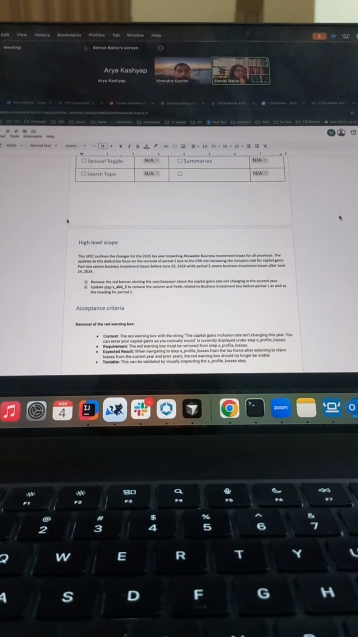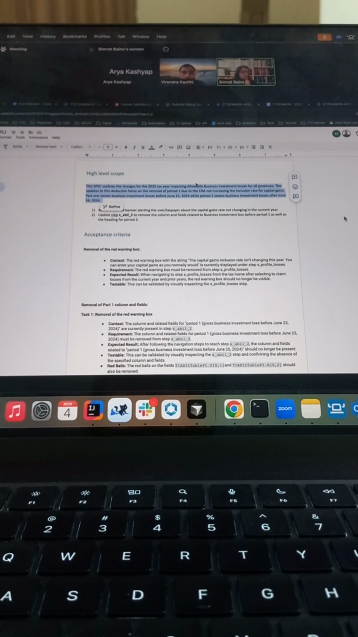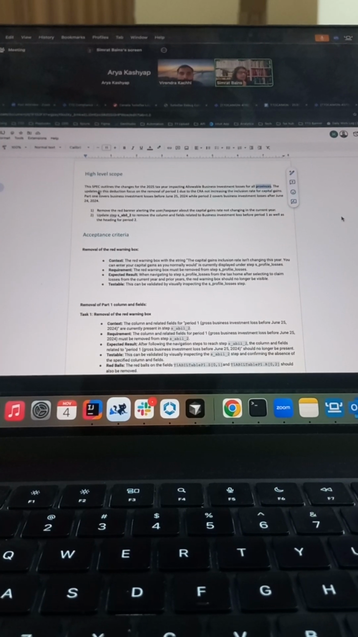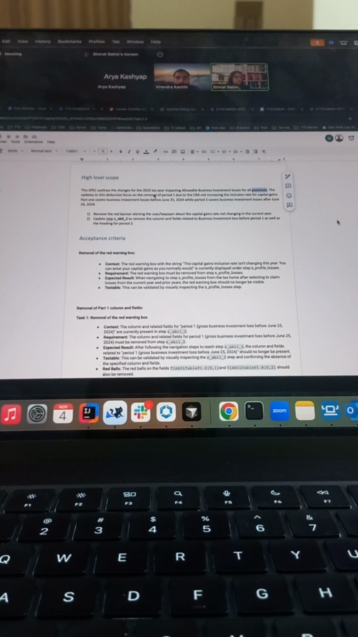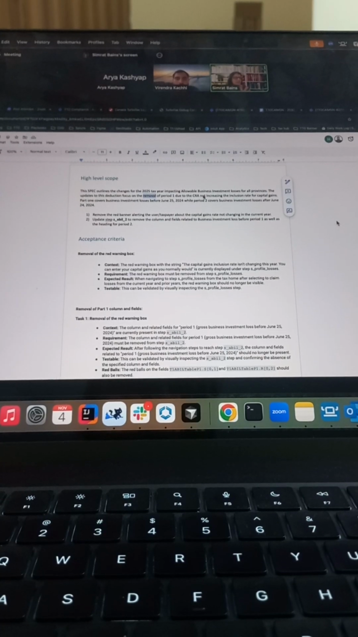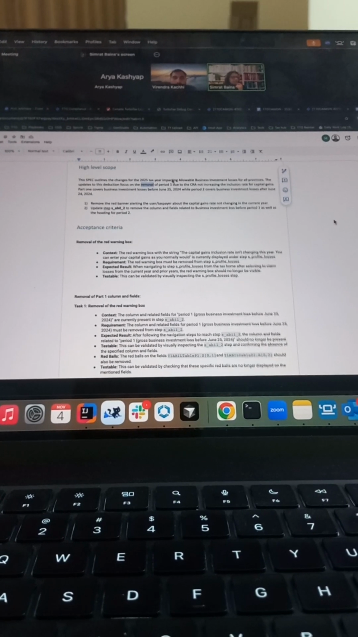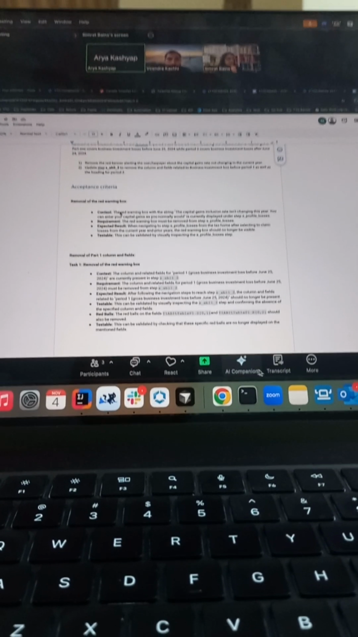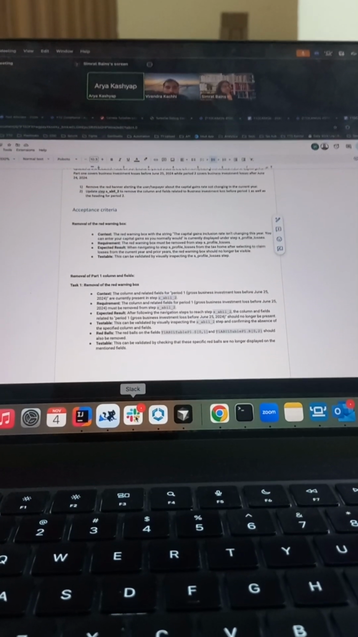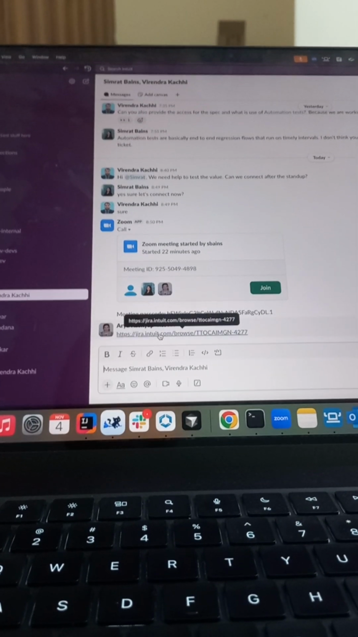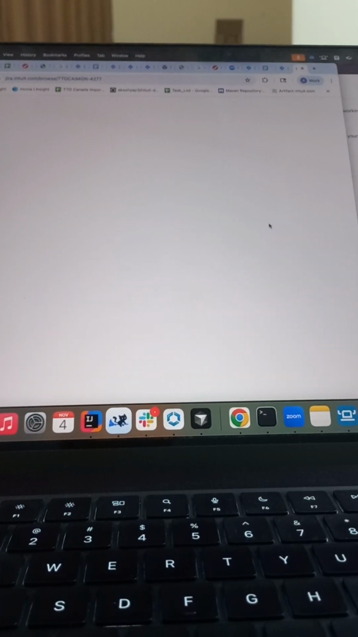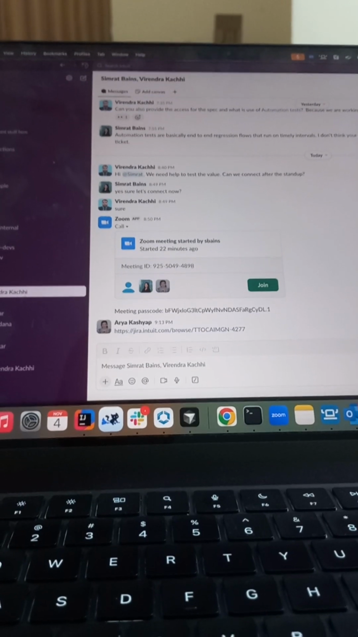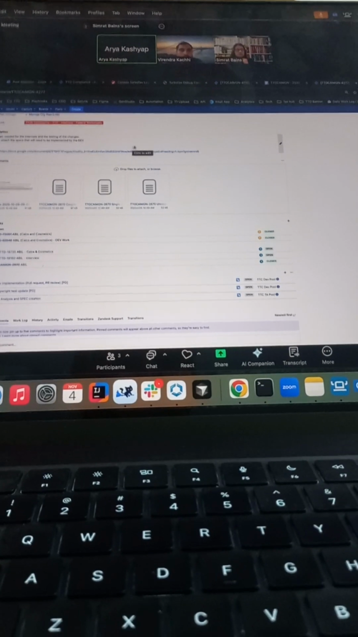The next thing is the high level scope. What we have to do is impacting investment losses for all provinces, and updates to this deduction focus on the removal of period one. This is all the tax information; you can read through it once. This is the acceptance criteria. Wait a second, this is different. Is it this one? Yes, it is assigned to Arya. Okay, I got assigned this, it's the correct one.